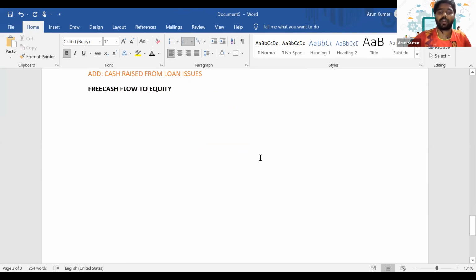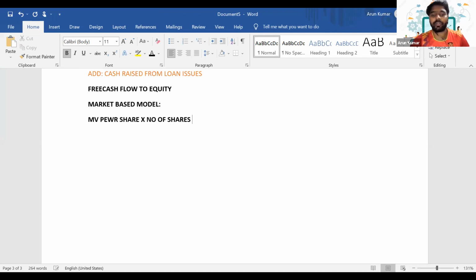So we have discussed the free cash flow to firm model and the free cash flow to equity model. Then we have the market-based model. So what is the market-based model? That is, market value of a company is equal to market value per share multiplied by number of shares. Then we have the PE ratio method.